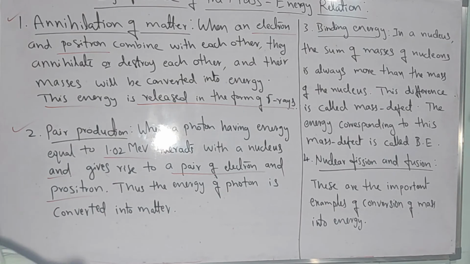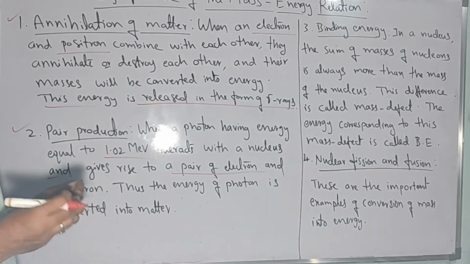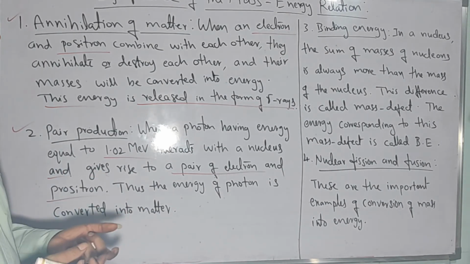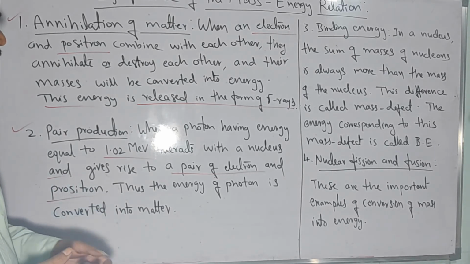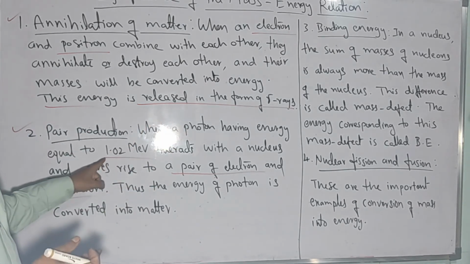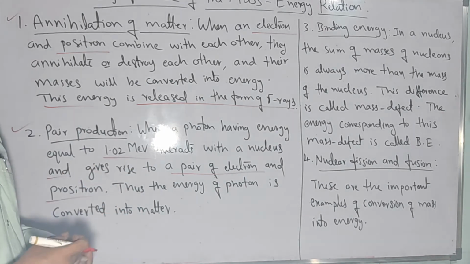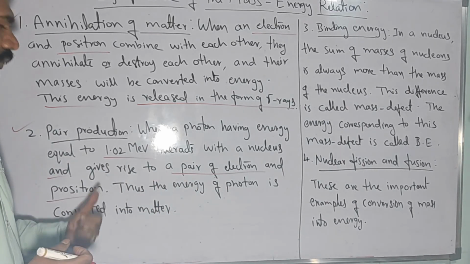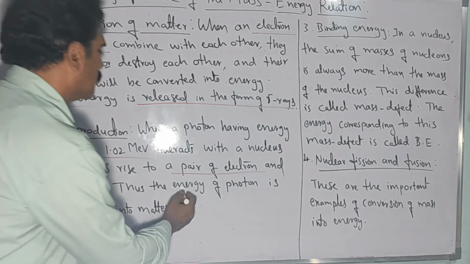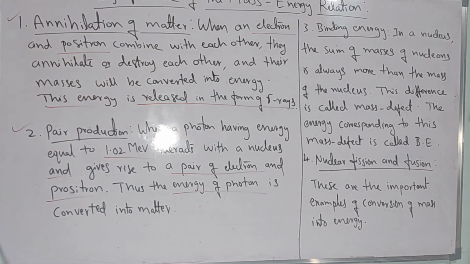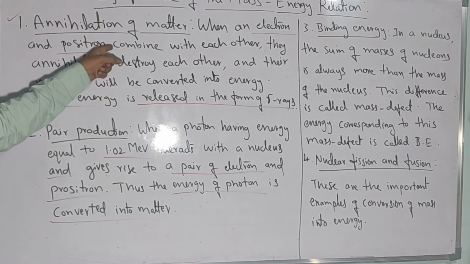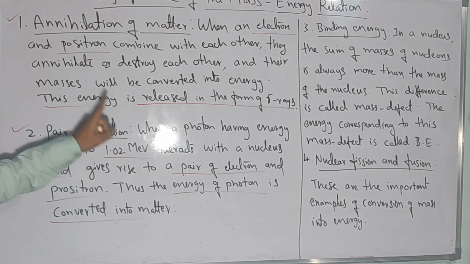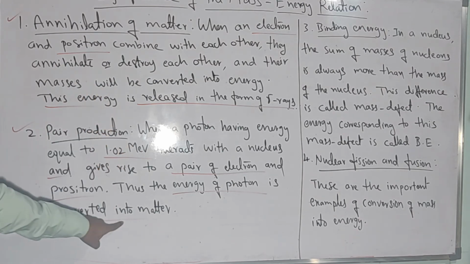Both are oppositely charged particles of certain mass, obtained only when a photon of around 1 mega electron volt interacts with the nucleus. So the photon energy is converted into matter. This is exactly opposite to annihilation of matter, where masses are converted into energy. In this example, photon energy is converted into matter particles.